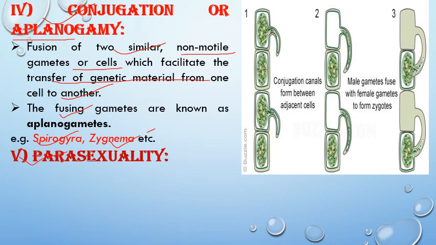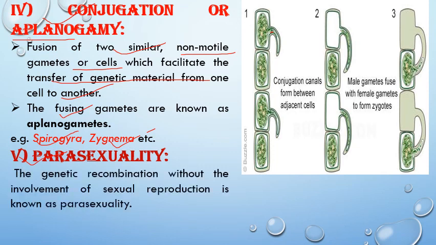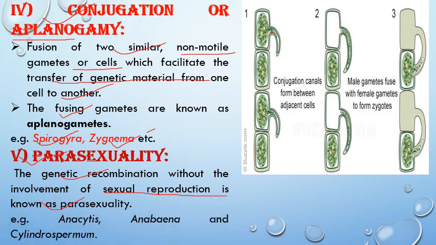It is shown by some fungi also. So it involves genetic recombination without the involvement of sexual reproduction. So there is no sexual reproduction, but still there is transfer of genetic material. This phenomenon is known as parasexuality. It is shown by many blue-green algae like Anacystis, Anabaena, and Cylindrospermum.